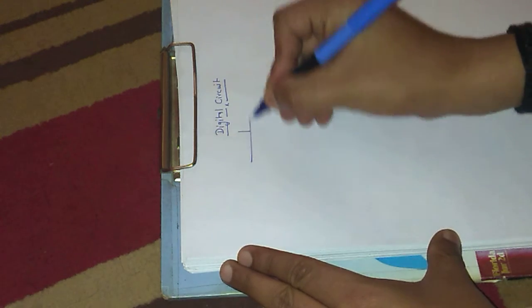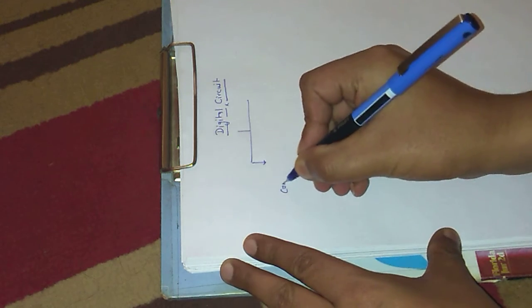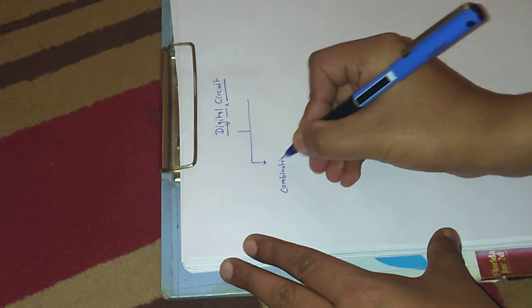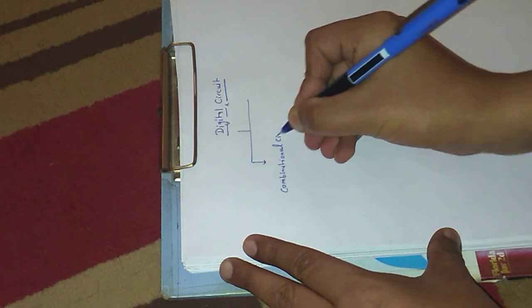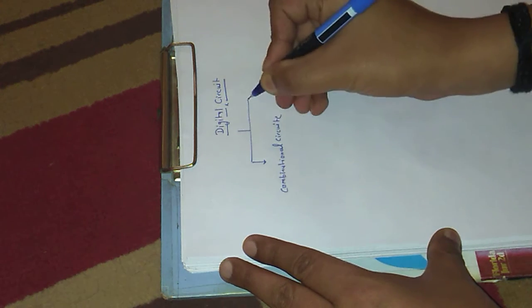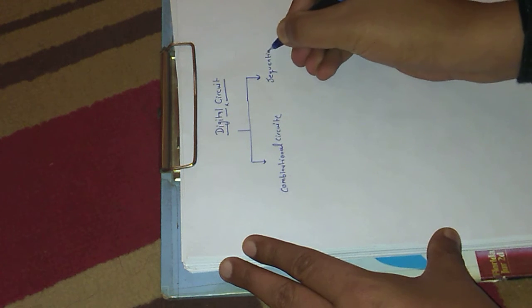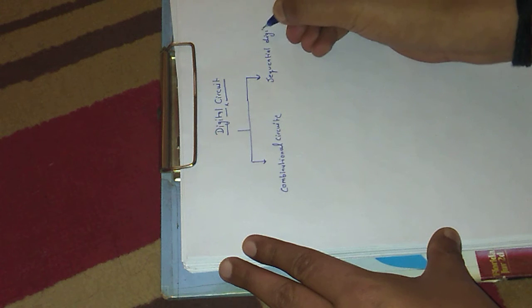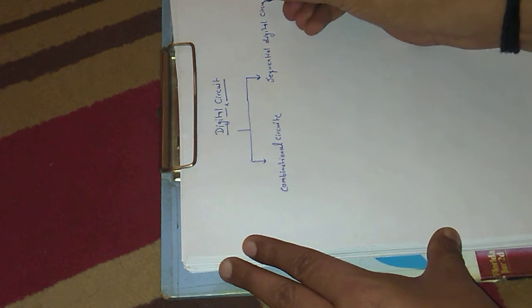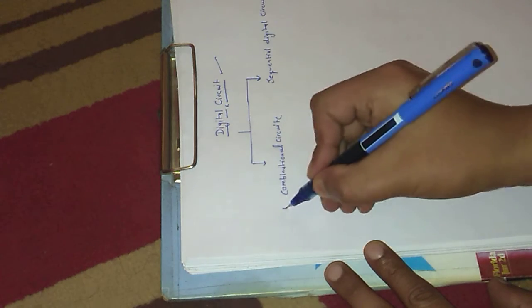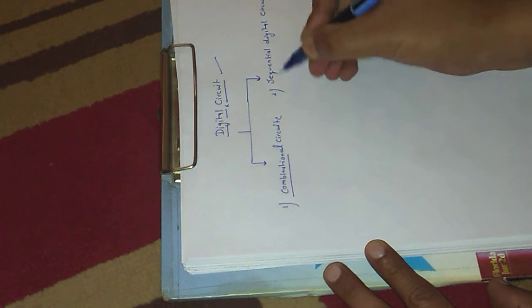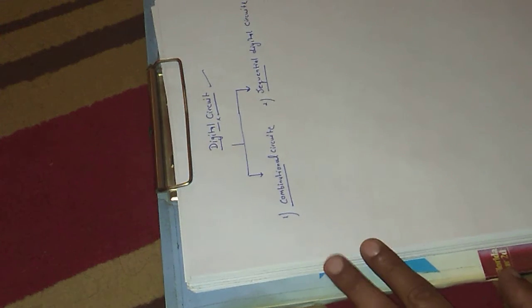Hello everyone, today we start with digital circuits. There are two types of digital circuit. First one is combinational circuit and second one is sequential digital circuits. So there are two types of digital circuit: first one is combinational digital circuit and second one is sequential digital circuits.